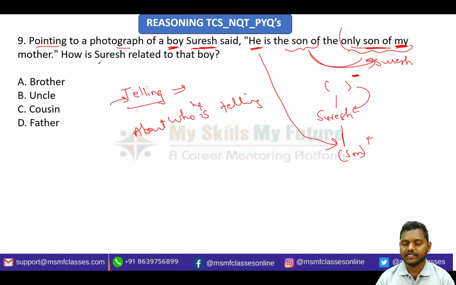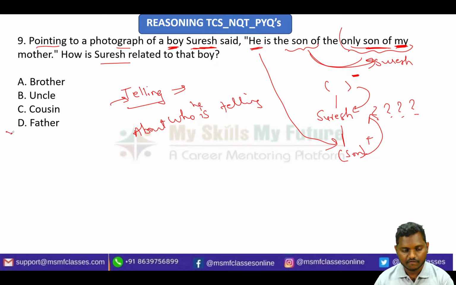Now the second important thing is, what is the question about? How is Suresh related to the boy? They are asking this. So if this person is the son, what will he call Suresh? Simple. It is exactly correct: father. Suresh is the father of that boy.